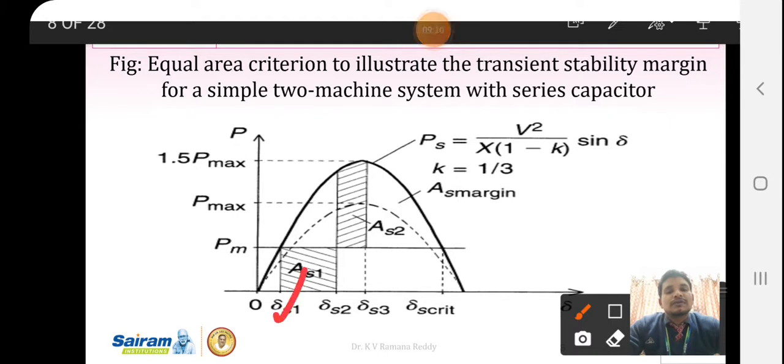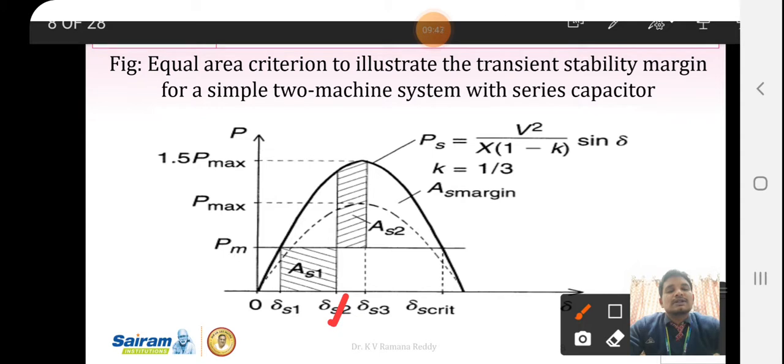the input to the generator, which is mechanical energy, is constant. Therefore the machine accelerates from angle delta S1 to delta S2. Hence the region is called the accelerating region, which is represented as AS1 here. At an angle delta S2, the circuit breaker may close and it starts decelerating the generator.